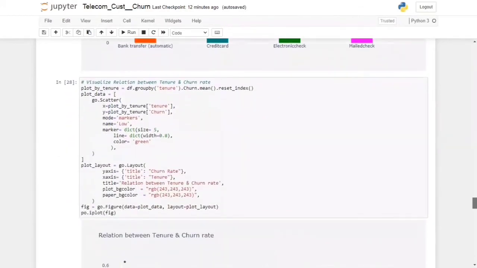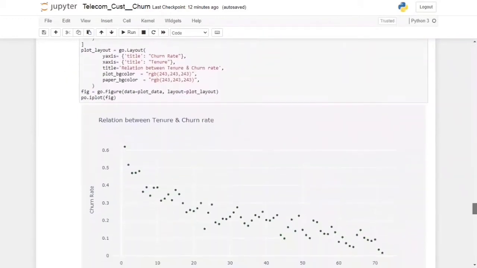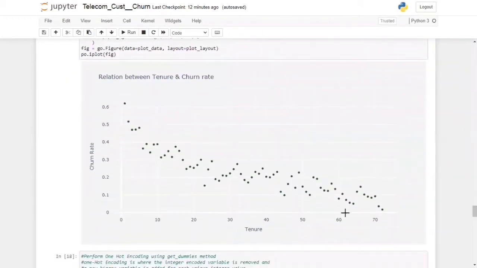And the last one is the relationship between tenure and churn rate. As we can see, when the tenure is high, the churn rate of a customer is less. If the tenure is less, then the customer's churn rate is higher.